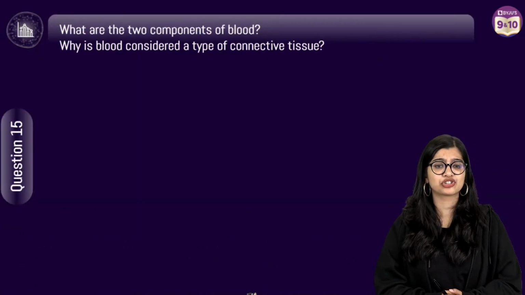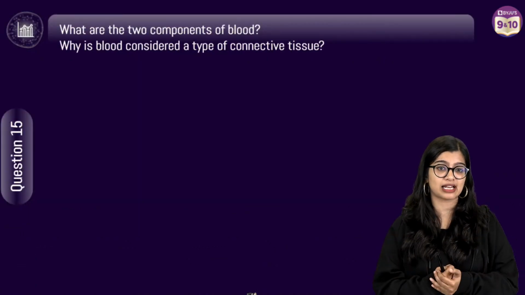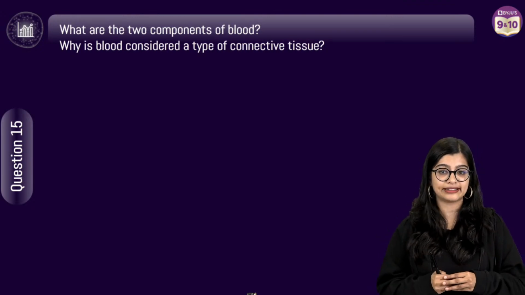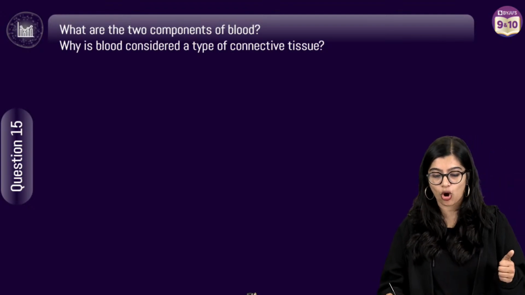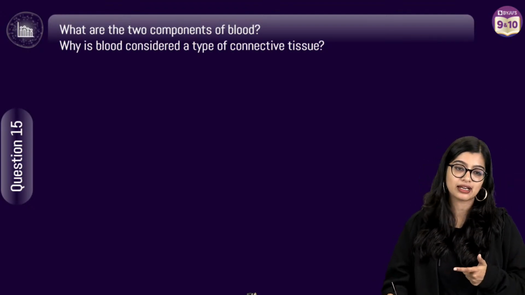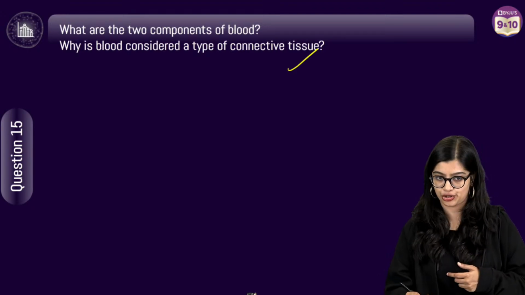Now last question. I have only 3 more minutes because Ankita ma'am has class in the NEET channel. So I'm going to pace it up a little, right? So now of course we're going to talk about 2 parts: what are the 2 components of blood, and why is blood considered a type of connective tissue, right?